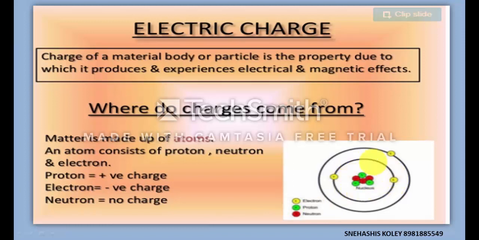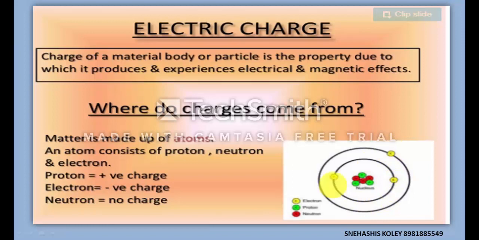The yellow ones are the electrons, which revolve around the nucleus in circular orbits, which is the Bohr-Rutherford model of the atom. As you know, protons are positively charged and neutrons have no charge. So the total charge of the nucleus is positive and the charge of the electron is negative.